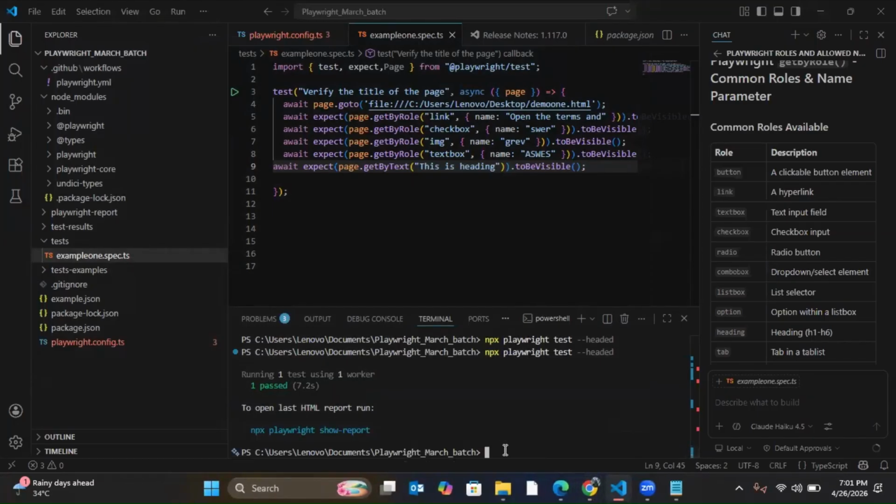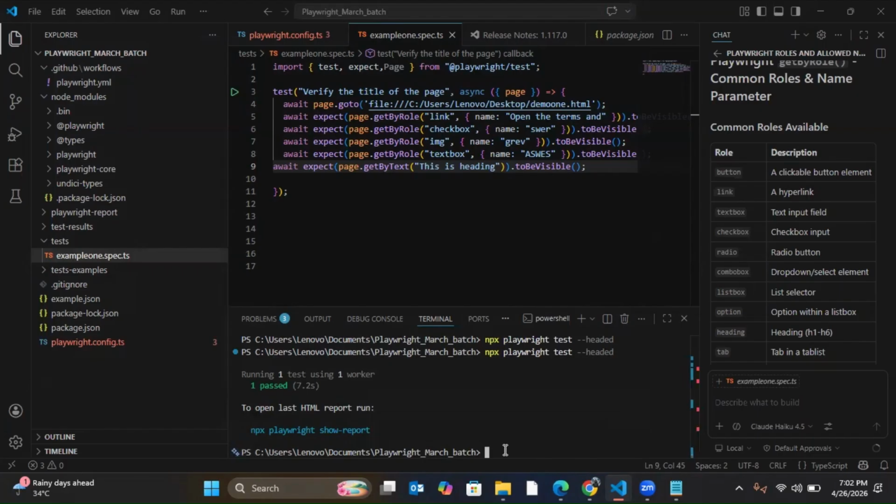Even if you search on the net or go to anyone, no one will clearly tell you which things are permitted in getByRole, just like I showed you, which values are permitted. I think 90% of people cannot say that. So this is very important from an interview point of view. If they want to confuse you, they can confuse you with getByRole: which things are permitted in the name value for getByRole. That you need to know.